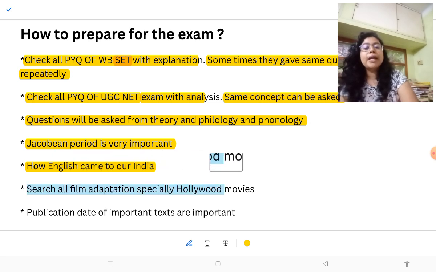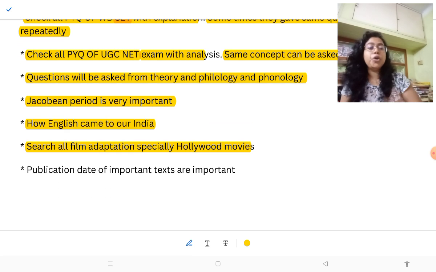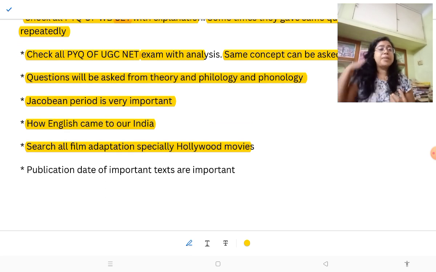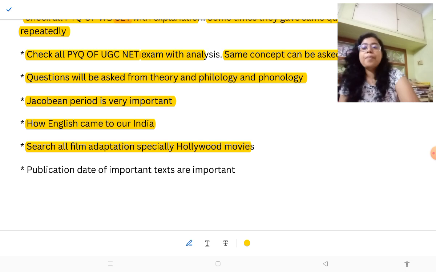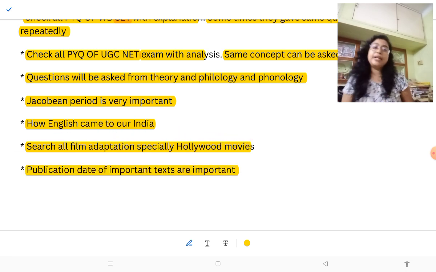Search all film adaptations, especially Hollywood movies. Sometimes they ask silly questions about Hollywood movies. There are many Hollywood adaptations, and the titles are very funny, so they ask this type of question. Then the publication dates of all important texts are also important, because they sometimes ask questions like A Tale of Two Cities, then Darwin's writing.